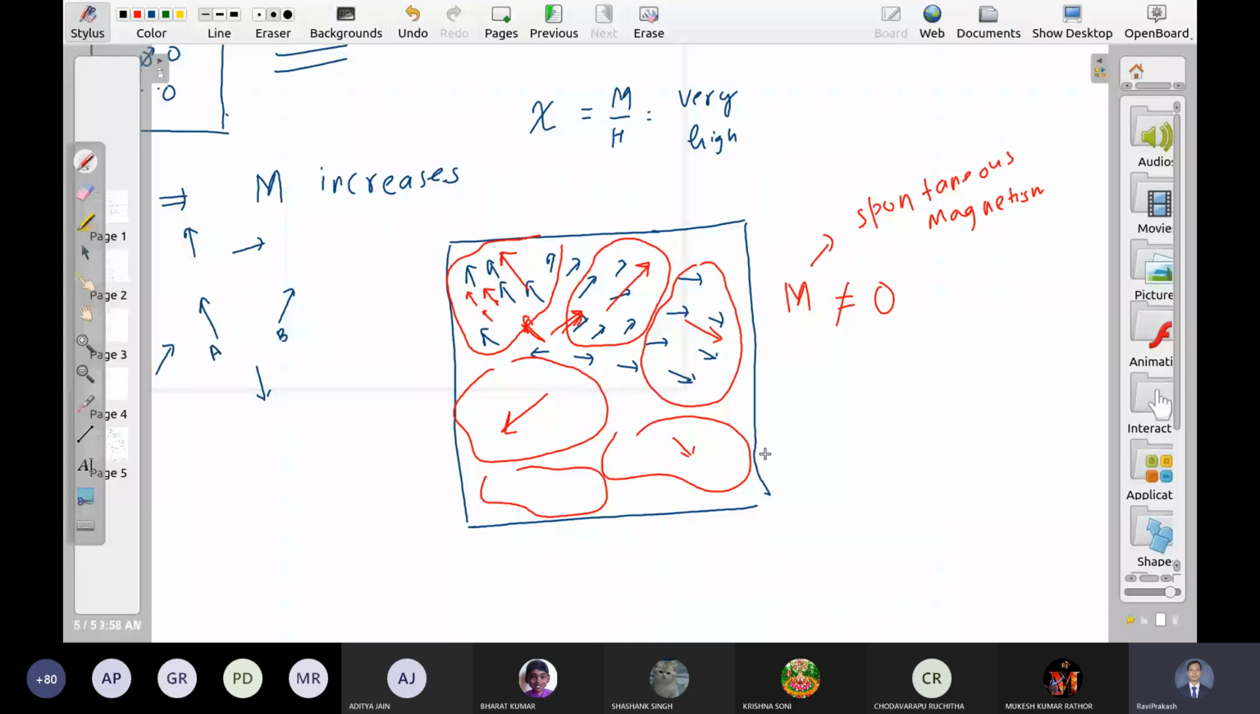Instead they get domains of significant size. सिग्निफिकेंट साइज के डोमेन्स इसमें बन जाते हैं. That is why we have a non-zero magnetization even at zero field.